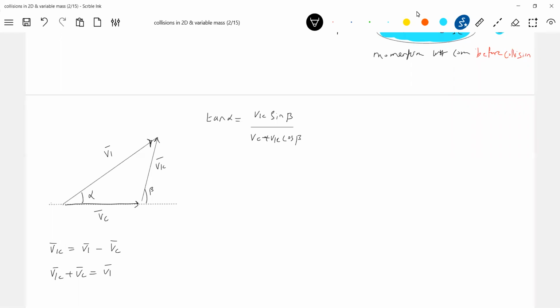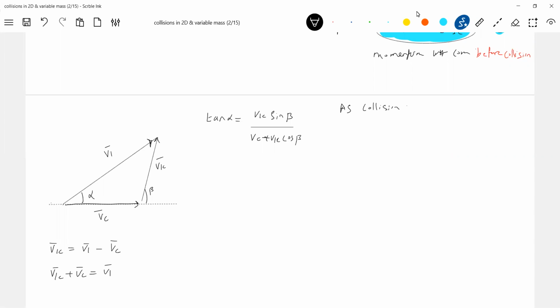V1C and VC. If I can get some, I should bring M1, M2 here in this equation because I know alpha, beta, I can manage further the problem. So let's do one thing. Let's go back to the collision. What is the nature of collision? Collision is elastic, no?